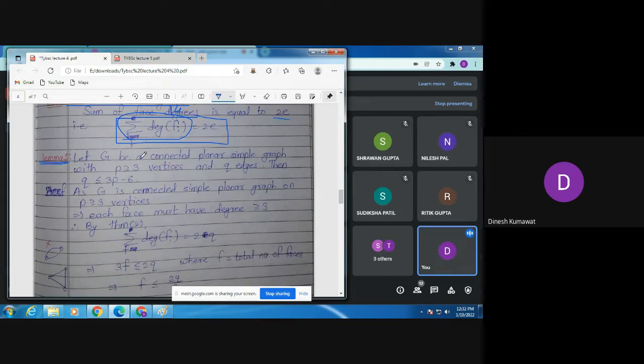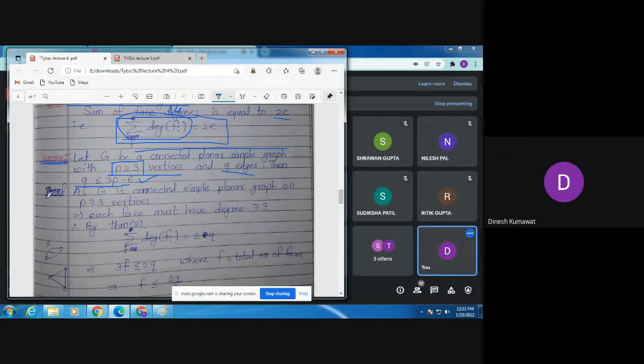Let G be a connected planar simple graph with P at least 3 vertices and Q edges. Then our aim is to show Q is less than or equal to 3P minus 6. Whenever we have this situation, we need to show this relation, that is Q is less than or equal to 3P minus 6. But remember this condition here, P is at least 3, and we are considering a connected planar simple graph.